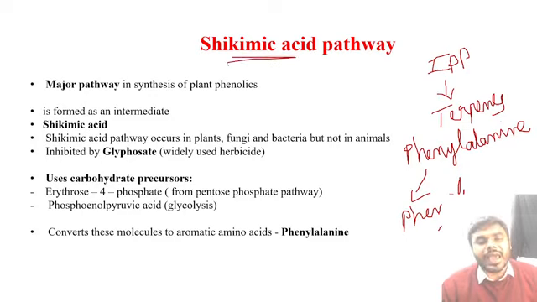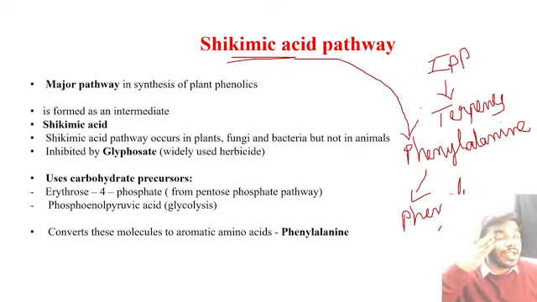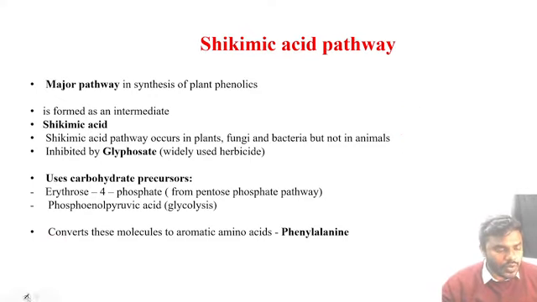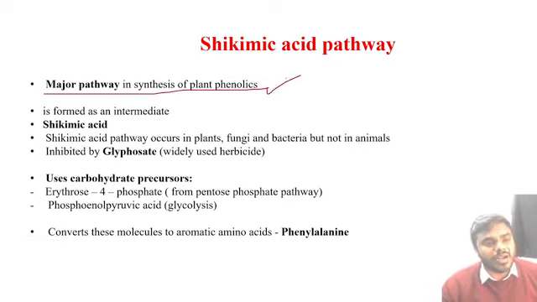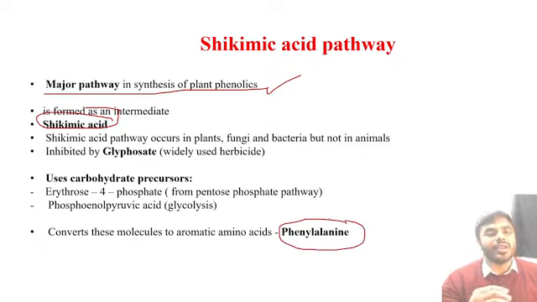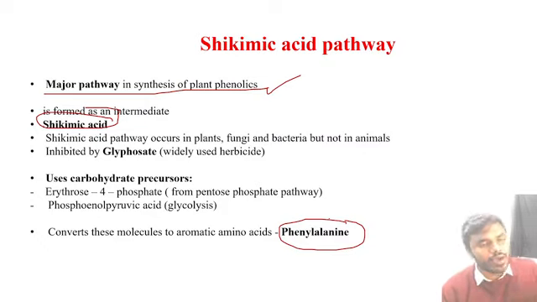So the ultimate goal of the shikimic acid pathway is what? The ultimate goal of the shikimic acid pathway is giving phenylalanine. Such a simple step it is. Now all the students listen to me carefully. The major pathway in the synthesis of plant phenolics. Friends, for the shikimic acid pathway to give rise to phenylalanine, we require certain precursors. In the same way, the mevalonic acid pathway and MEP pathway also use certain precursors. The shikimic acid pathway also uses precursors.